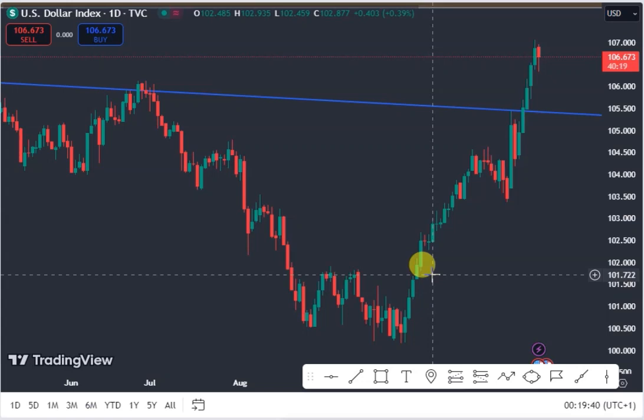In this weekly analysis, we'll be looking at the GBPUSD, the dollar index, the euro, the USDJPY, and gold. So we'll be starting with the dollar index.